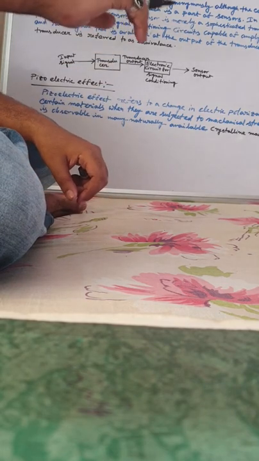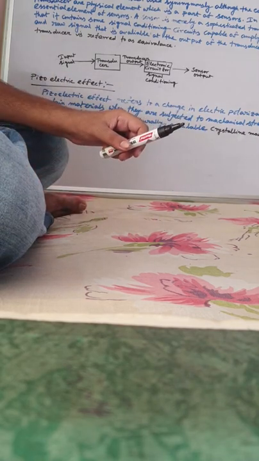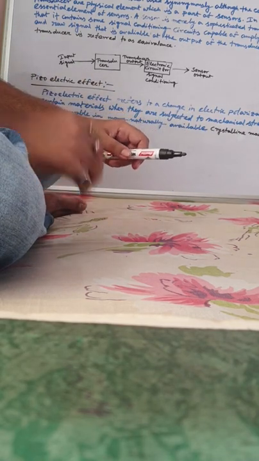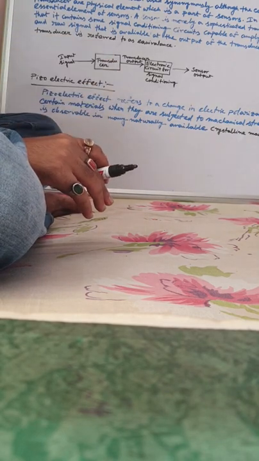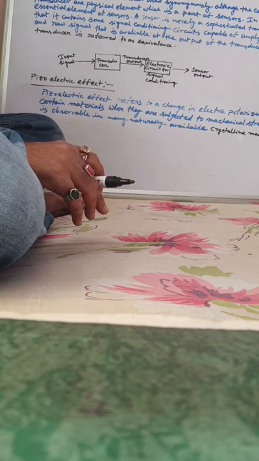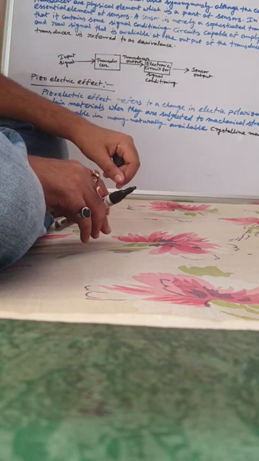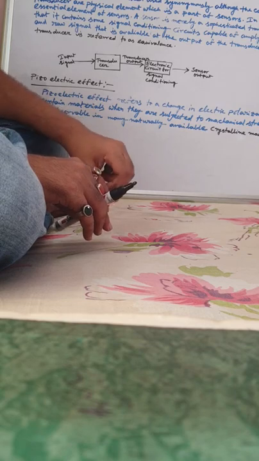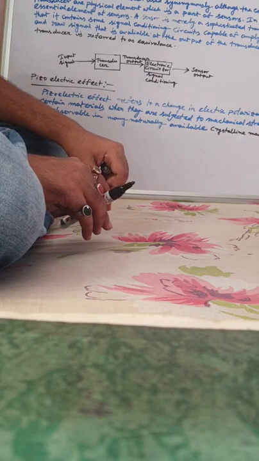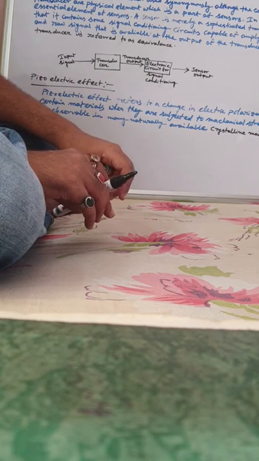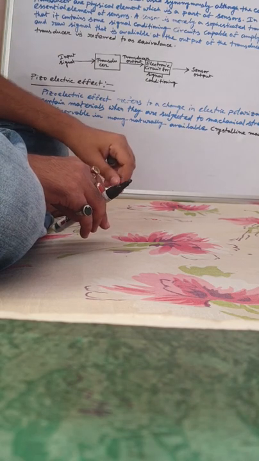If we apply mechanical stresses to that material, then the electrical polarization will be changed.